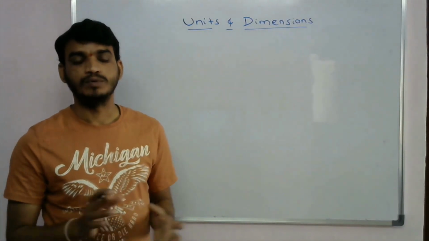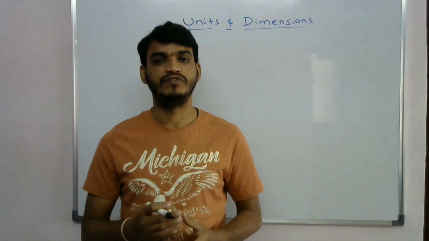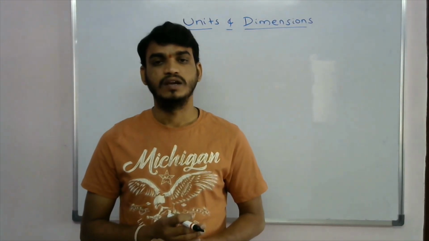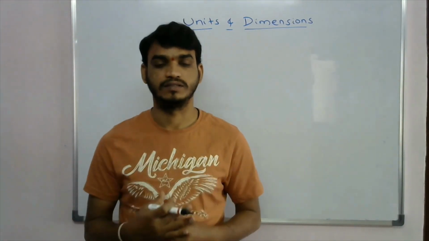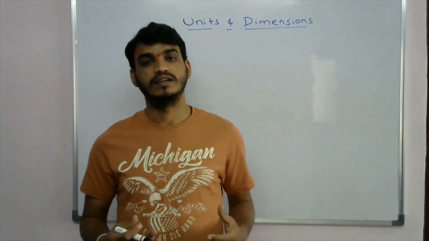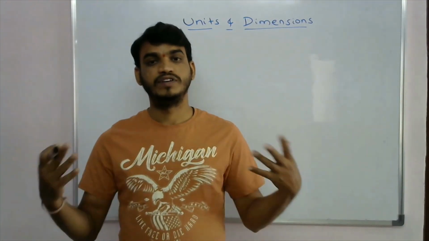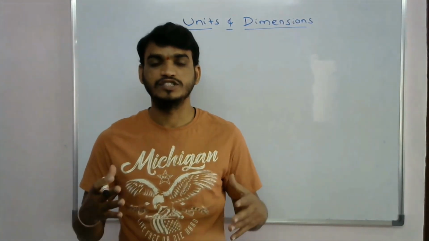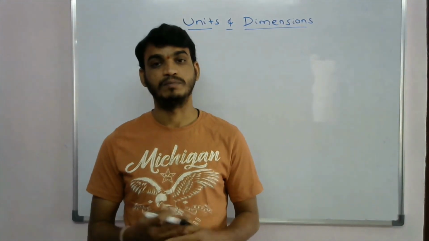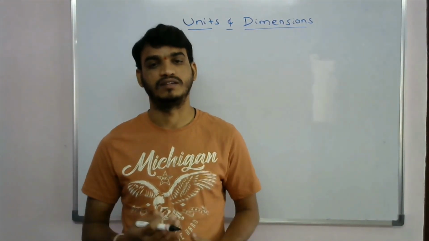Suppose any person has the weight 50 kg. If I say my weight is 50 kg, it has some meaning. Instead of that, if I say I have 50 kg, what is that? There is no meaning in that. But my weight is 50 kg, there is some meaning.